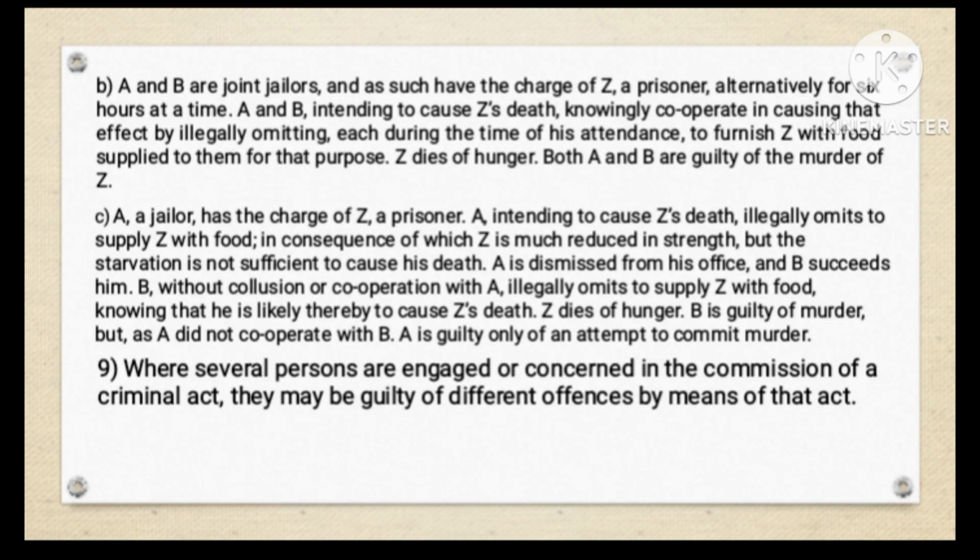Now, last, subsection 9: where several persons are engaged or concerned in the commission of a criminal act, they may be guilty of different offences by means of that act. This subsection was also included in section 38 of the IPC. When people participate in a criminal act, each of them can be held liable for different offences based on their individual roles and actions.